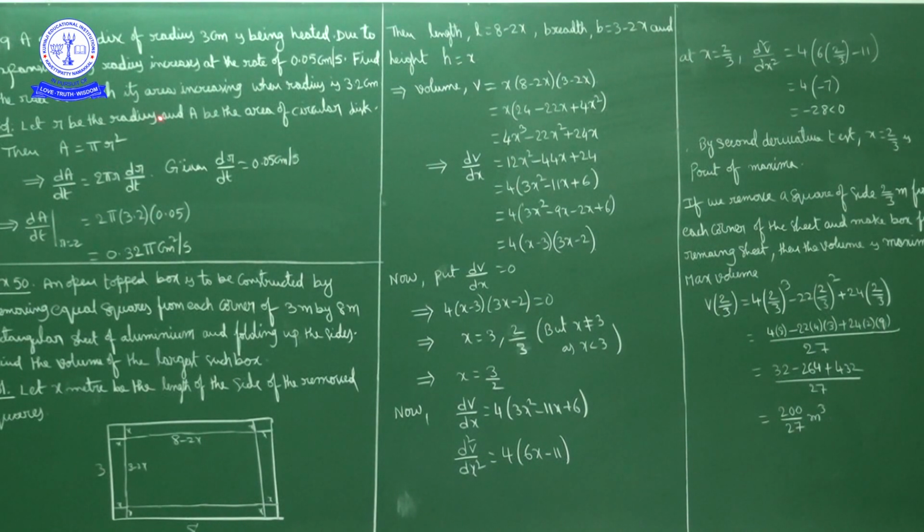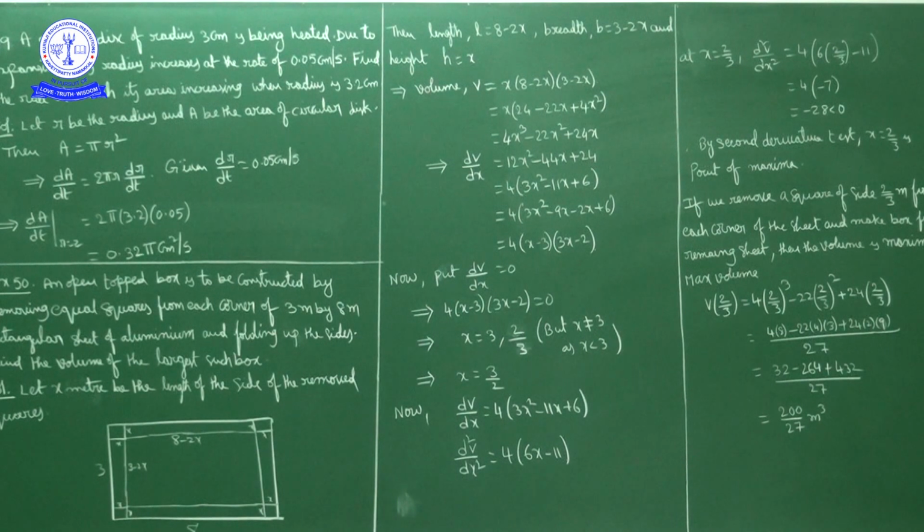Now let r be the radius and A be the area of the circular disc, then area is equal to pi r square. Now differentiate with respect to t, time. So dA by dt is equal to pi r square derivative: pi is constant, r square derivative is 2r, and r derivative with respect to t is dr by dt. So dA by dt is equal to 2 pi r into dr by dt.